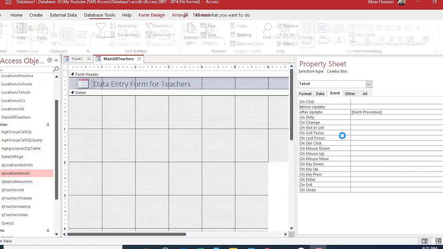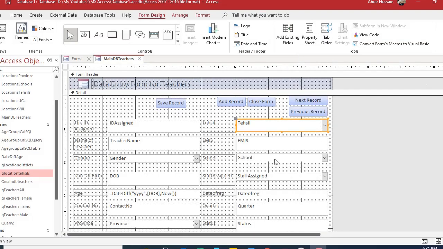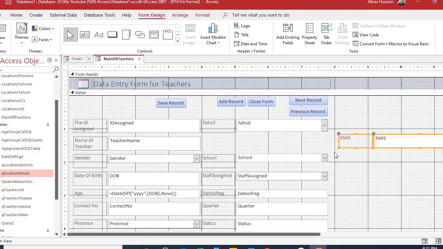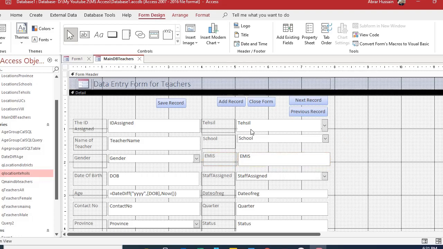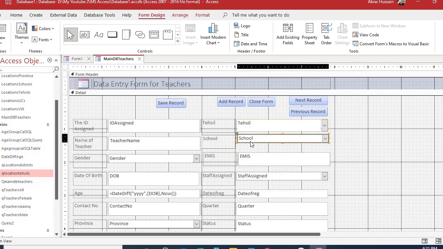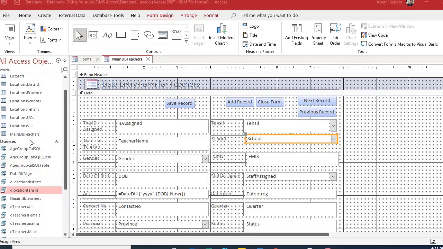So now let's see. First let me take this EMIS from here. First we should have name of school and then EMIS so that it's in the sequence. See, after the tehsil now I need school. So now I will develop the same query for schools also.